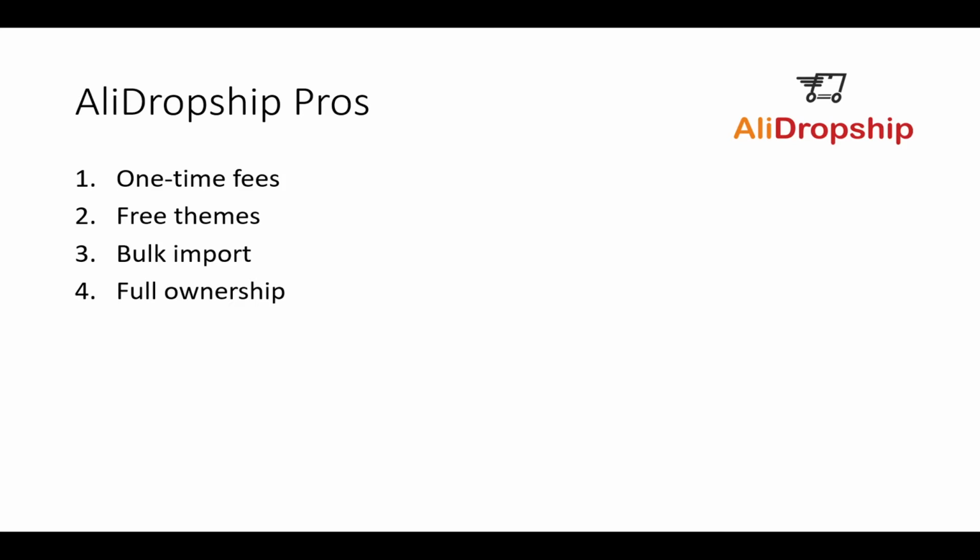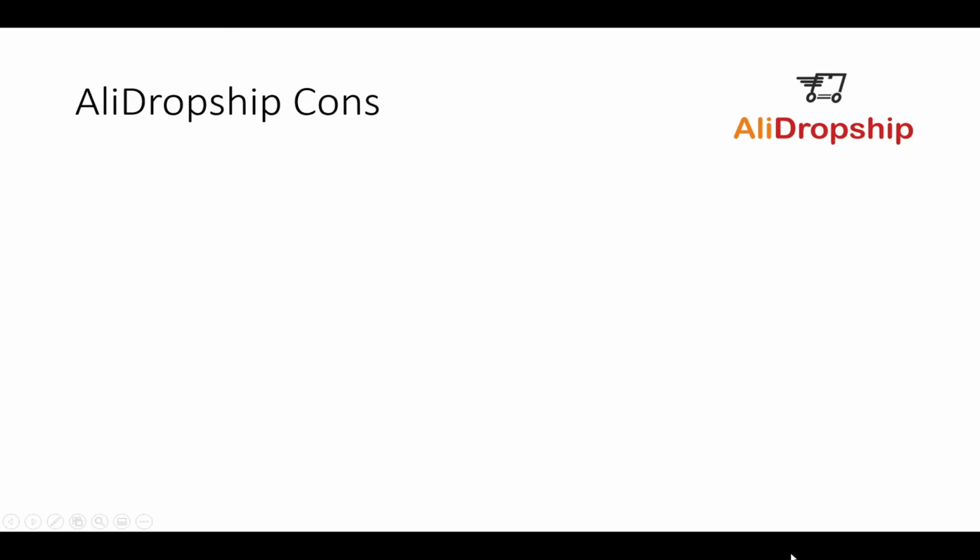If you're using WordPress and WooCommerce, and then with AliDropship, you're taking advantage of the open source platform as far as WordPress and WooCommerce, which is nice because then you have full ownership, which is a huge benefit in the long run. So some of the cons with AliDropship, some of the negatives, the drawbacks, is that it's a little bit hands-on with the setup and maintenance. Now, you can get around this if you use their custom store feature, but you're going to pay a bit extra for that, obviously, because it's a convenience feature.